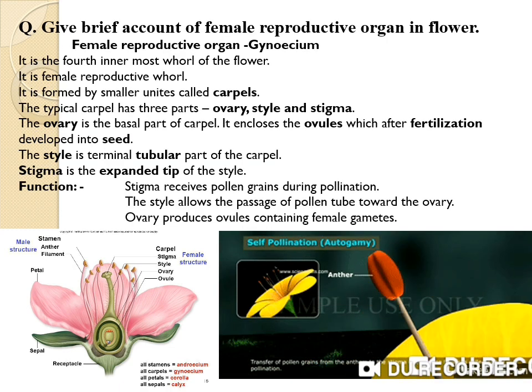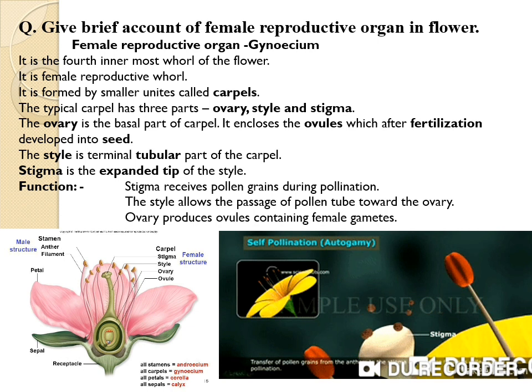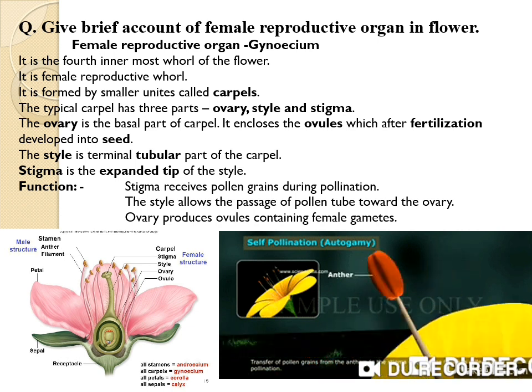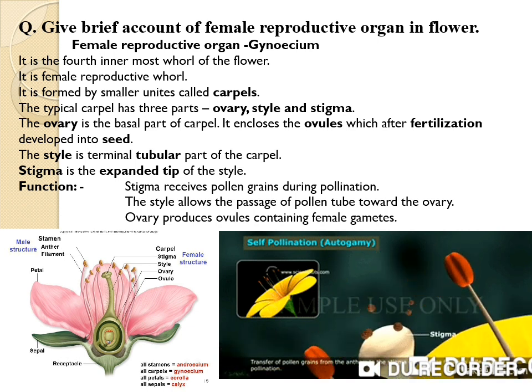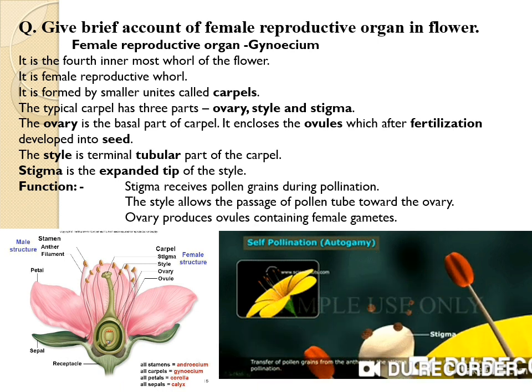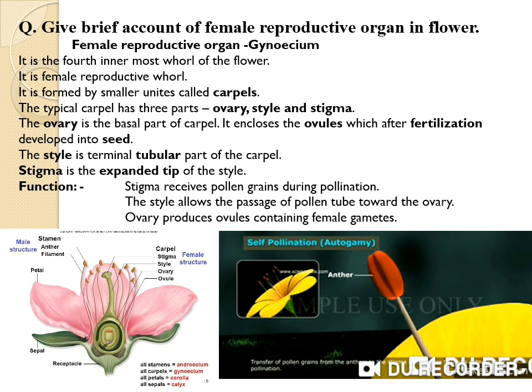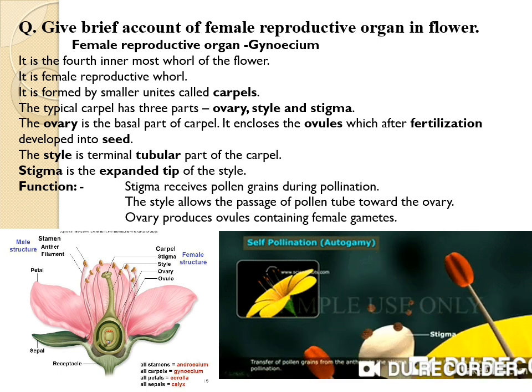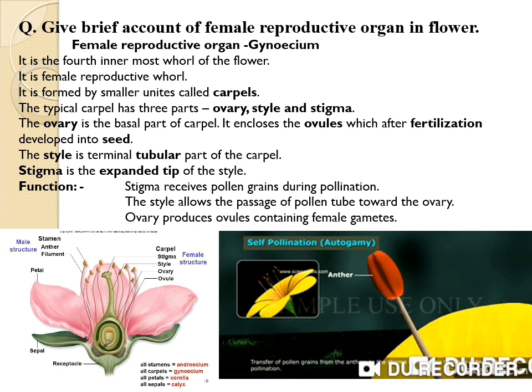And functions: first function, the stigma receives pollen grains during pollination. The style allows the passage of the pollen tube towards the ovary, and last one, the ovary produces ovules containing female gametes.